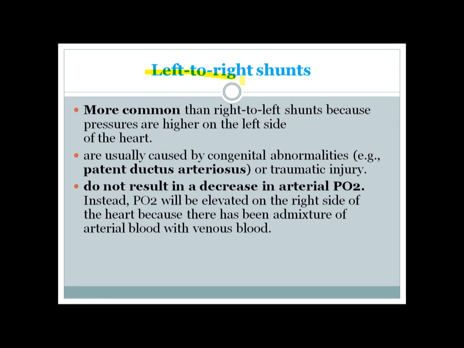Let's talk about the left to right shunt now. Left to right shunts are more common because the pressure in the left side of the heart is higher, and those are usually caused by congenital abnormalities like patent ductus arteriosus, atrial septal defect, and ventricular septal defect, in some cases traumatic injury, and they do not result in a decrease in arterial partial pressure of oxygen.